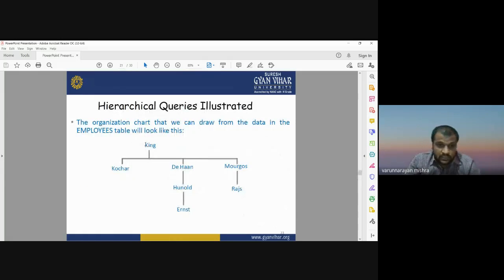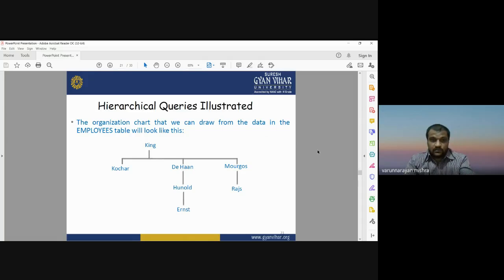Here, this is the origin. King is the start with, and Kocher, Dehan and Morgus are connected with King as employees. And here there are four stages: King, then Kocher, Dehan, Morgus, Honhold and Ernst. 1, 2, 3, 4. So there are four levels. Start with, relation with, relation among them, and how many levels are required to see the hierarchical query or tree structure.